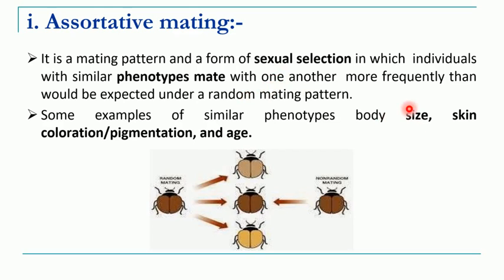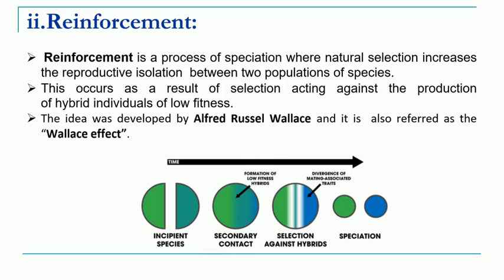That means, suppose there are two types of beetles, one is dark brown, one is light brown, then the dark brown beetle will always prefer to mate with a dark brown colored beetle, and the light brown colored beetle will always prefer to mate with a light brown colored beetle. So, there is a selective mating. Okay. So, this selective mating pattern results in what is called assortative mating. So, this is one of the mechanisms by which speciation can take place.